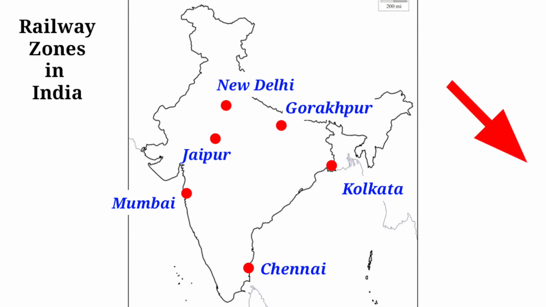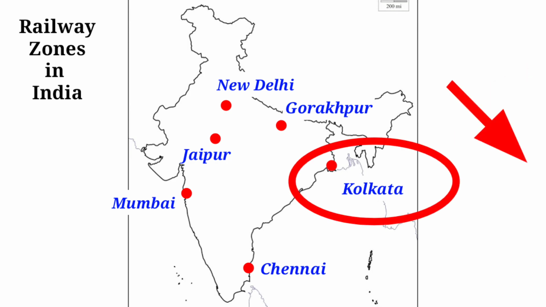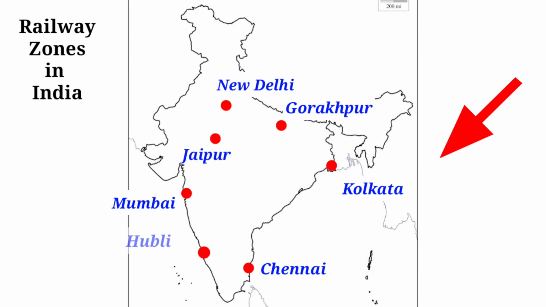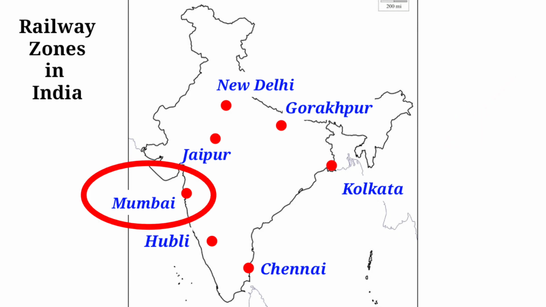South Eastern Railway is at Kolkata. South Western Railway headquarters is located Hubli. Now, Central Railway headquarters located at Mumbai.